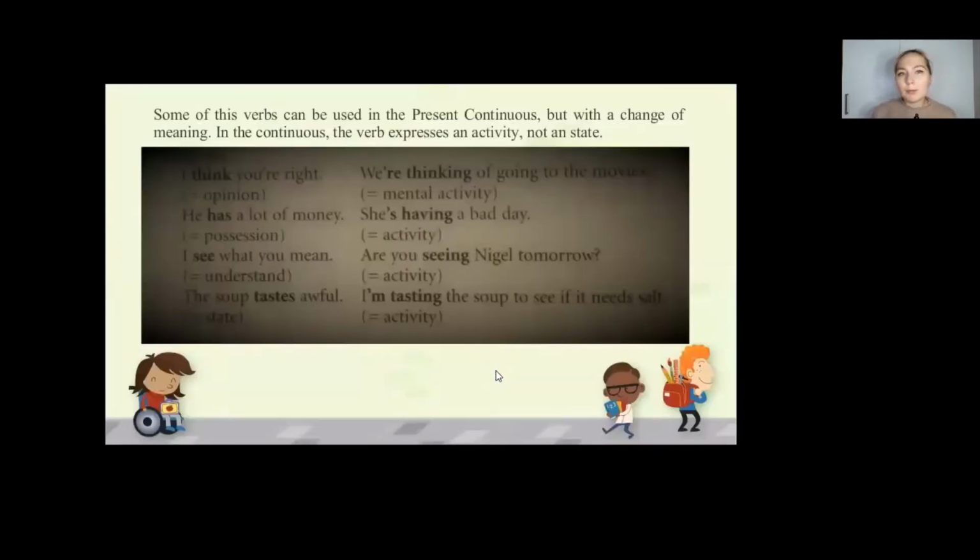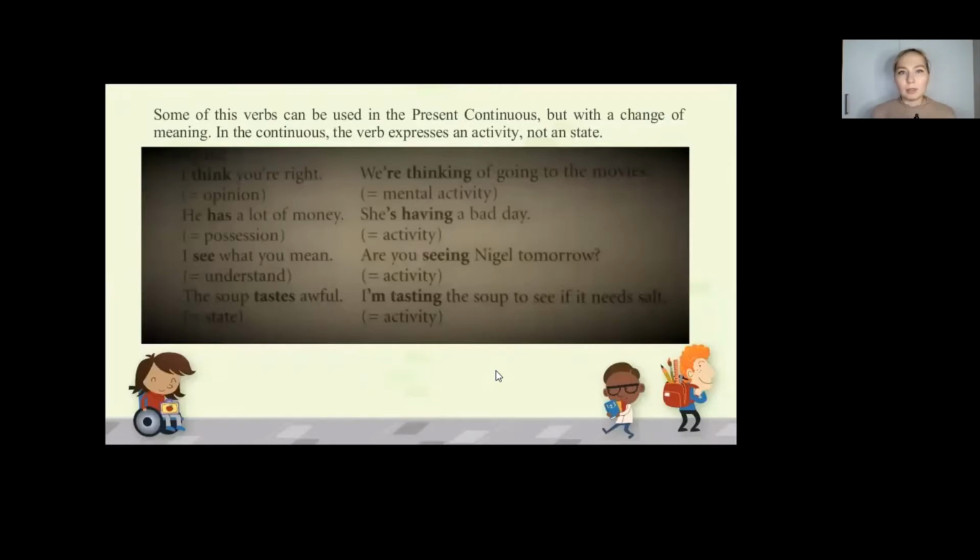So some of the verbs can be used in present continuous, but with a change of meaning. In the continuous, the verb expresses an activity, not a state. So there are just a few examples. I think you're right. We can also say we are thinking of going to the movies. So it means basically that in this moment you're thinking that way, but it just not meaning a state. It means the activity that you are actually thinking right now.